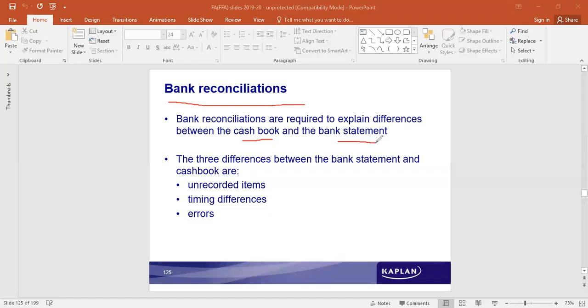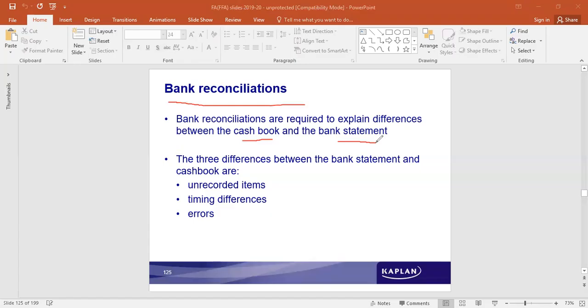But both these things are not always on par. Why? Because there are certain transactions which take place known to the organization, which is not aware by the bank. So bank will not make any entry in their bank statements. Similarly, some of the transactions which the bank takes up is not known by the business. Therefore, they do not account for those transactions.